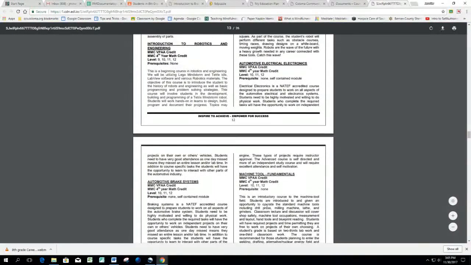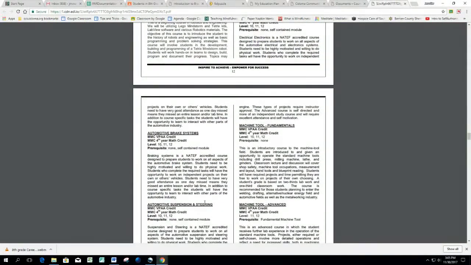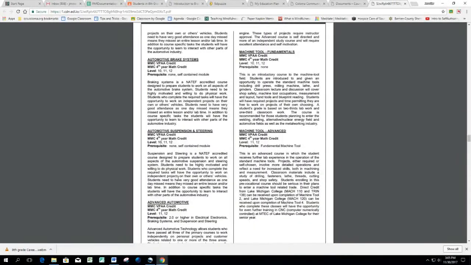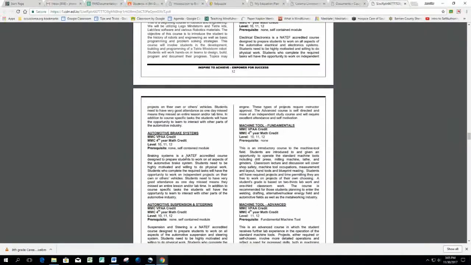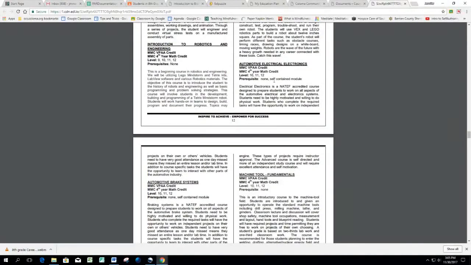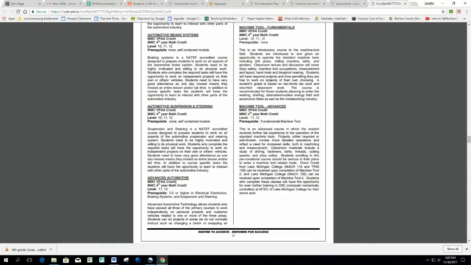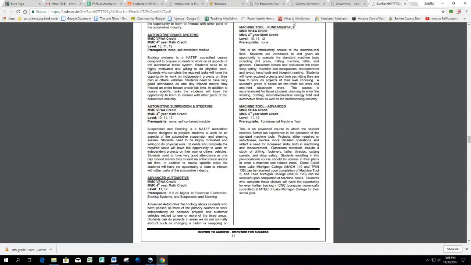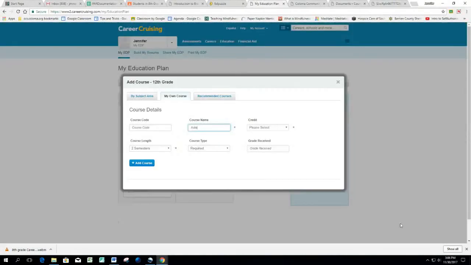In your senior year, if you've been taking auto for 3 years in high school, you're probably going to end up taking automotive brake systems or automotive suspension and steering, or possibly advanced automotive. Okay, one of those classes. I don't think you're going to be starting out with electrical electronics. So you're probably going to end up with advanced automotive in your senior year if you're really, really interested in auto mechanics. So let's click on your education plan.